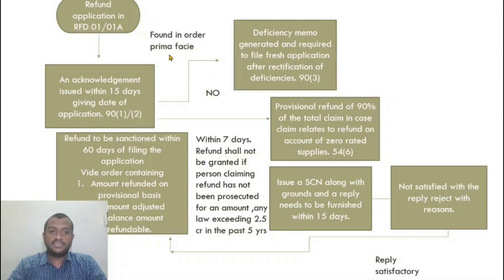If the refund application is found in order, then refund is to be sanctioned within 60 days of filing the application. The refund order will contain the amount refunded on provisional basis, amount adjusted, and the balance refundable. In case the acknowledgement is issued and it is found in order, a provisional refund of 90% of the total claim, in case it relates to zero rated supplies, will be sanctioned. Within 7 days, a provisional refund will be granted.